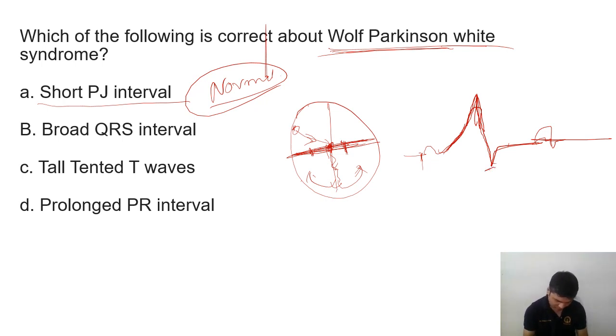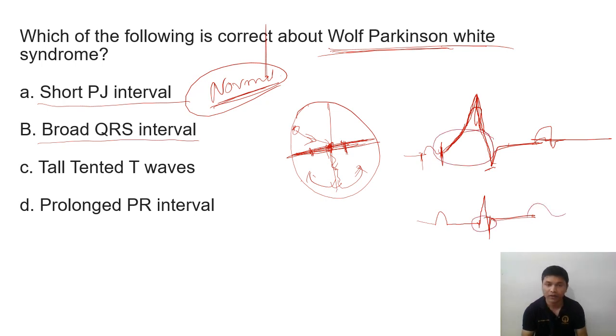PJ interval will be normal, no change. Broad QRS interval, yes, there will be a broad QRS. So this is the Q and QRS. Normally, this is the P, QRS. Suppose this is the Q, so QRS, and then T. So this is actually broad here. So broad QRS complex. So the answer will be here. This is correct. Which of the following is correct?